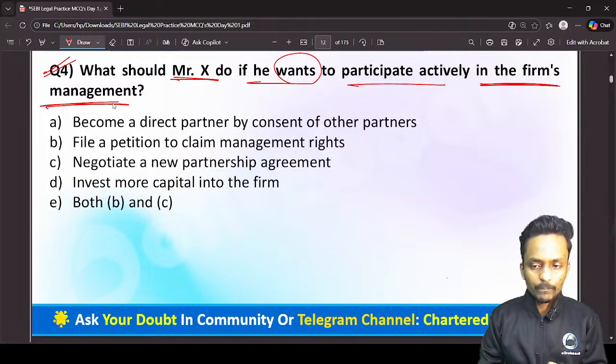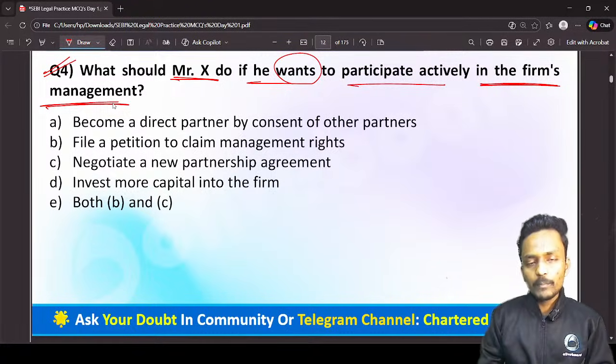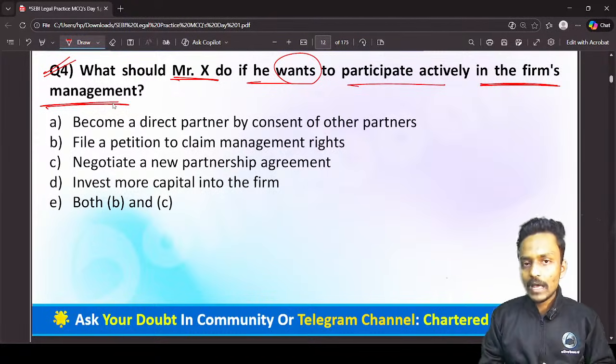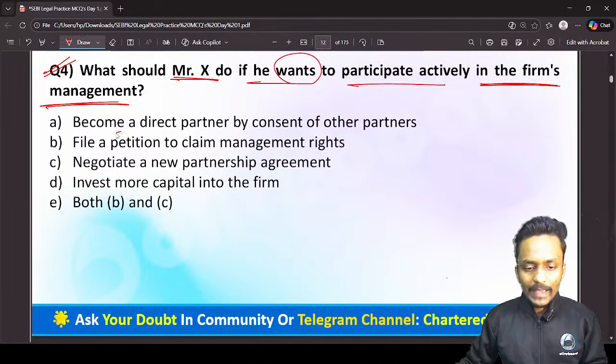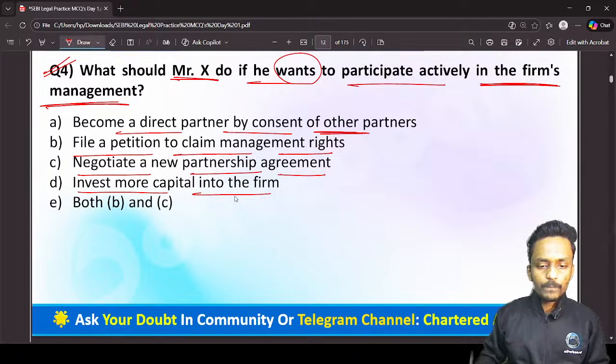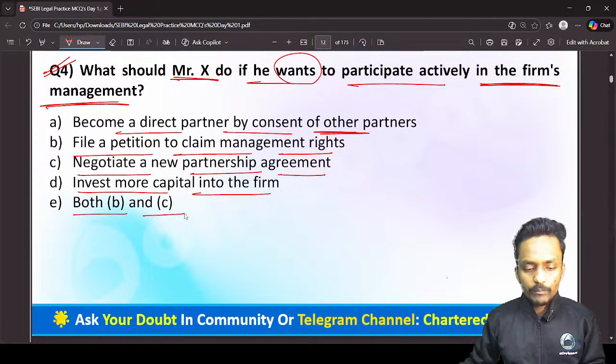Suppose Mr. X wants to become an active member of the partnership firm and participate actively in its management. How is that possible? He can become a direct partner by the consent of the other partners, file a petition to claim a management right, negotiate a new partnership agreement, invest more capital in the firm, or the final option, B and C both are correct.